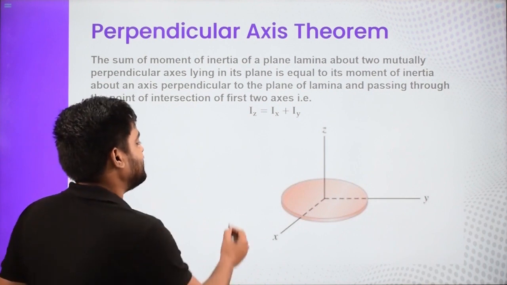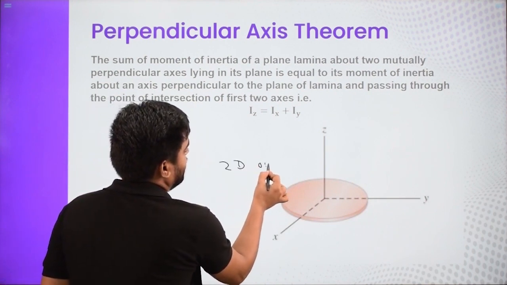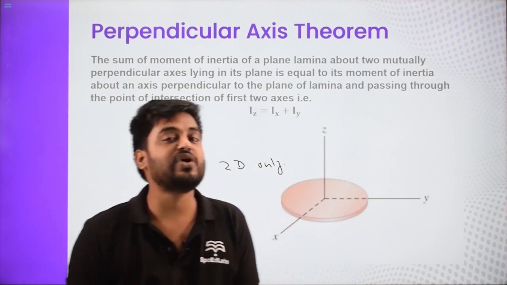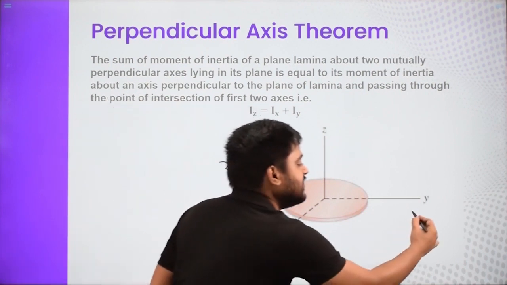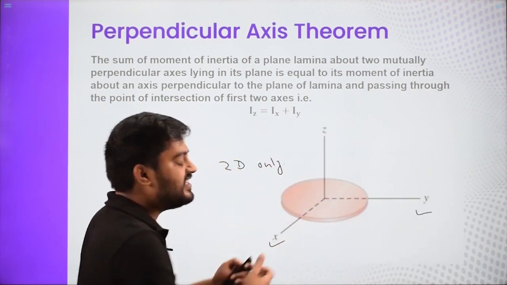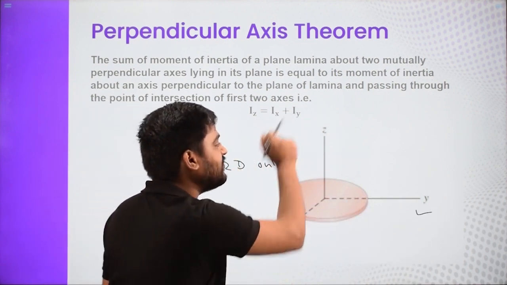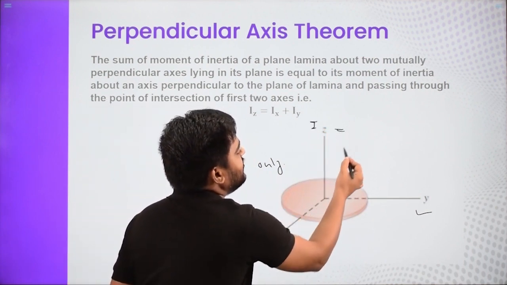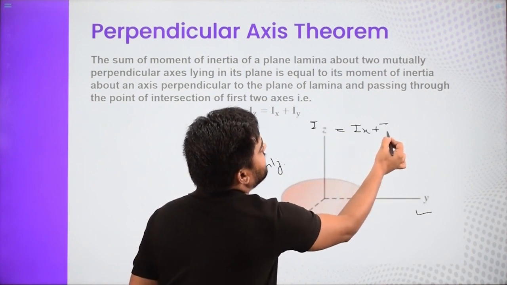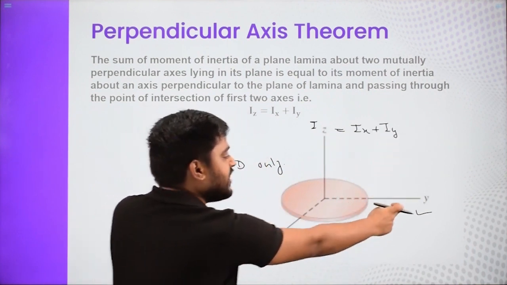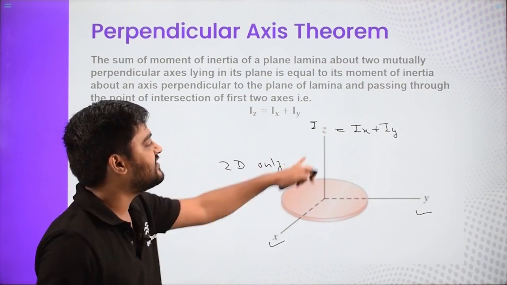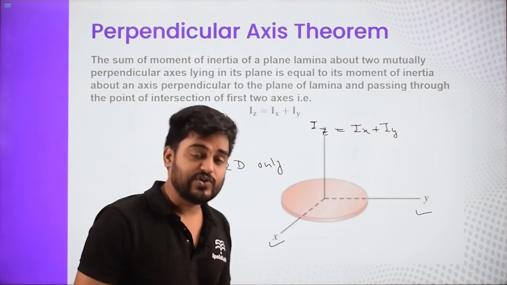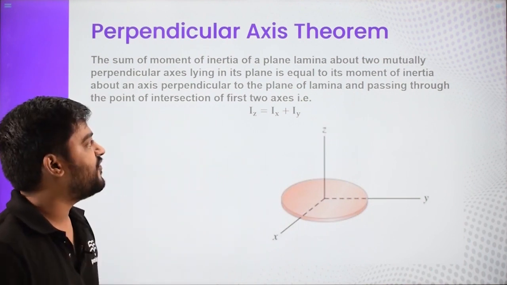So if there is a 2D object, then we can always take three mutually perpendicular axes. Two are inside the plane of the object and one is perpendicular to the plane of the object. Moment of inertia about this axis is the addition of the moment of inertia about those two axes which are in the plane of the object, and this is our perpendicular axis theorem. Now we are going to use these theorems for the moment of inertia of various objects.